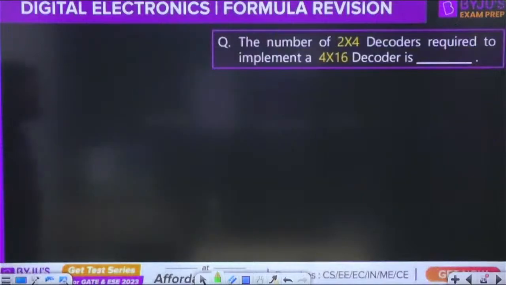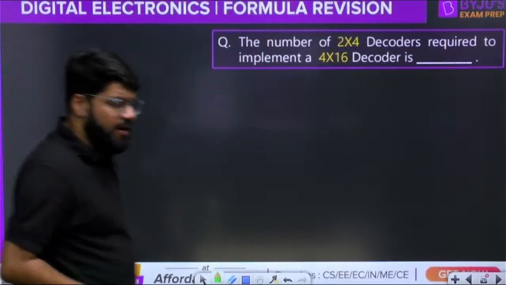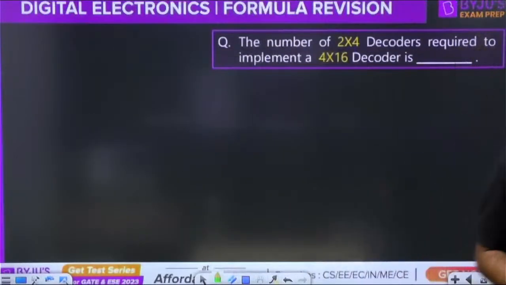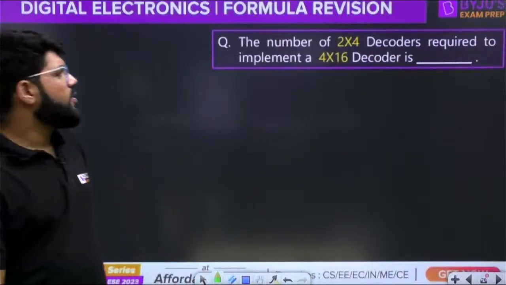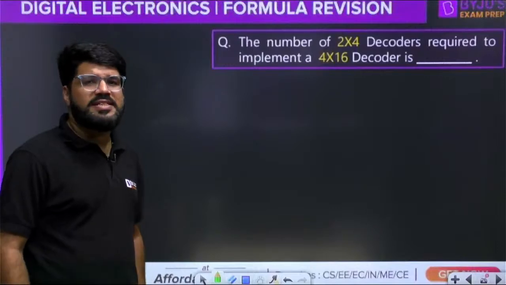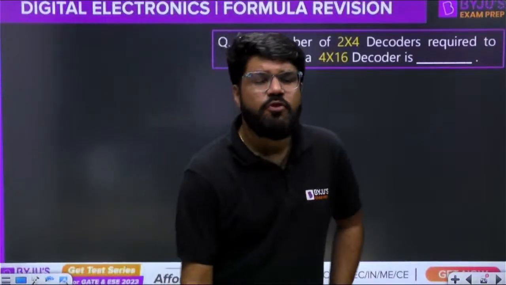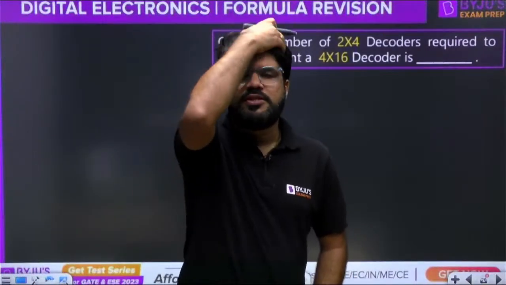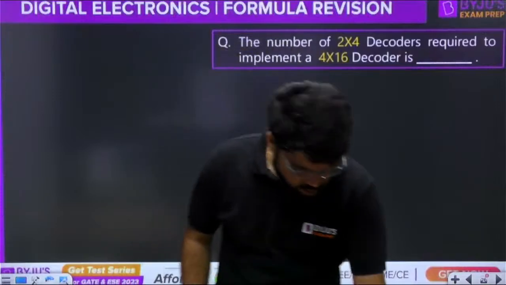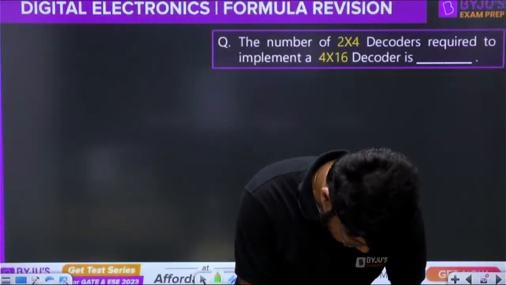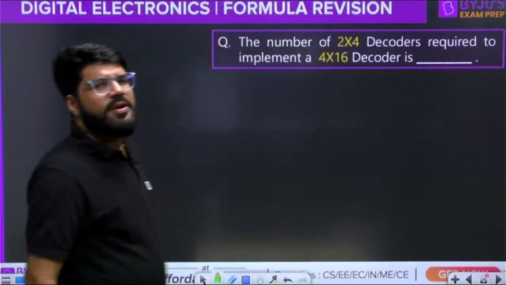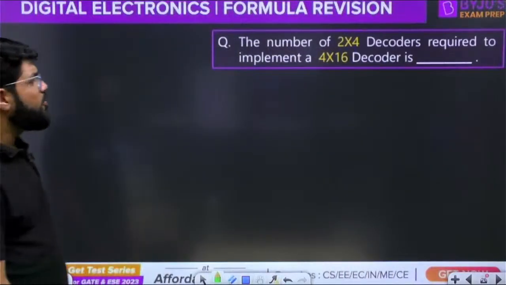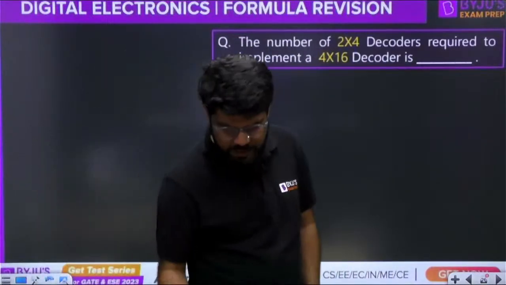Okay, one small question here. One more formula coming up from decoders. What is the number of 2x4 decoders required to implement a 4x16 decoder? Now, what is the formula and what is the technique to solve these questions? How many 2x4 decoders are required to implement a 4x16?